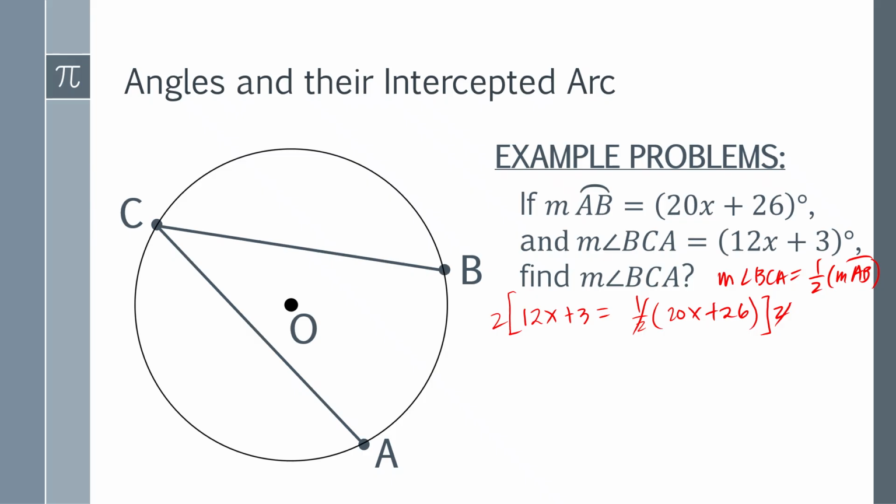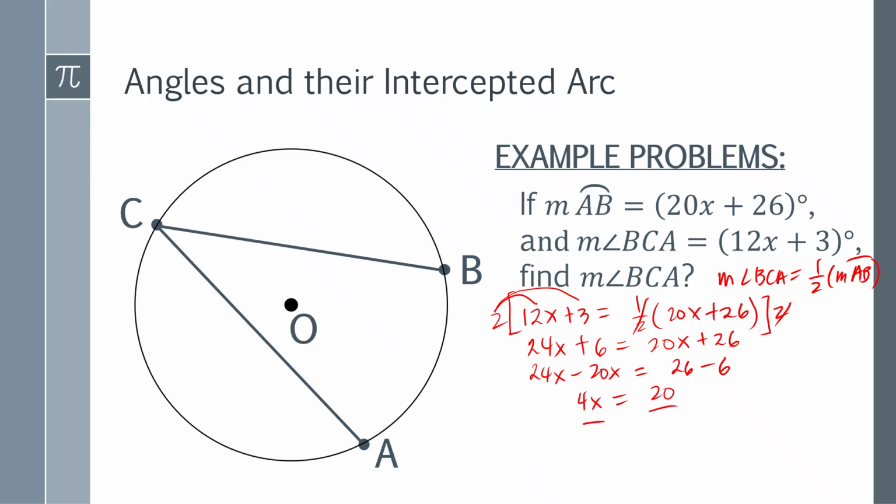Okay? Regarding the circles, tangents, and secants. So we have here 12x times 2, and we have here 2 times 3. 12x times 2 is 24x, plus 2 times 3 is 6, equals 20x plus 26. Then transpose: 24x minus 20x is equal to 26 minus 6. And 24x minus 20x is 4x. 26 minus 6 is 20.